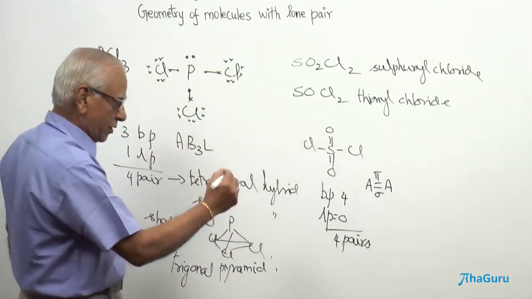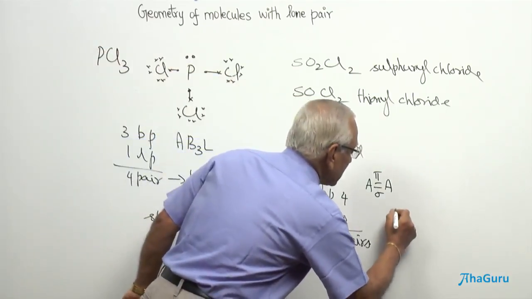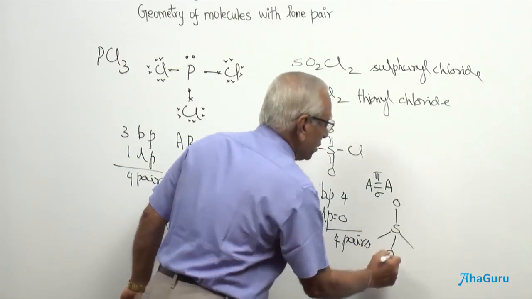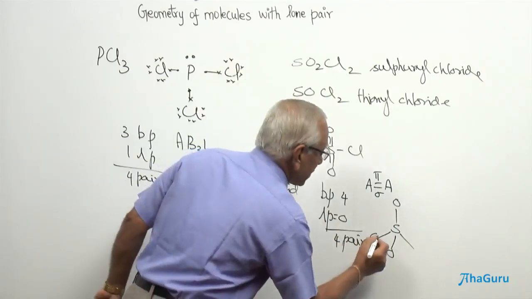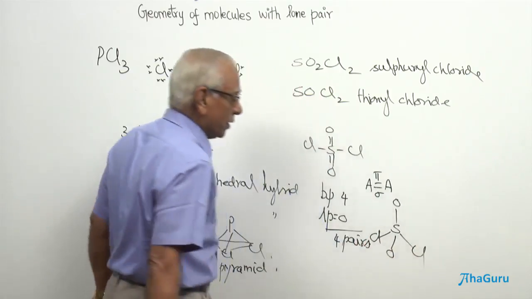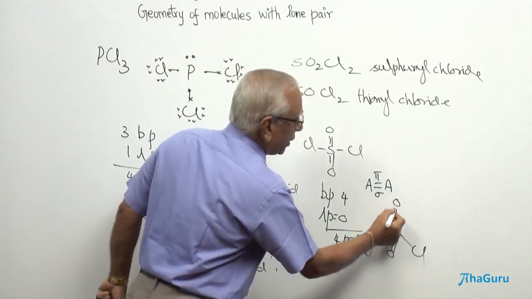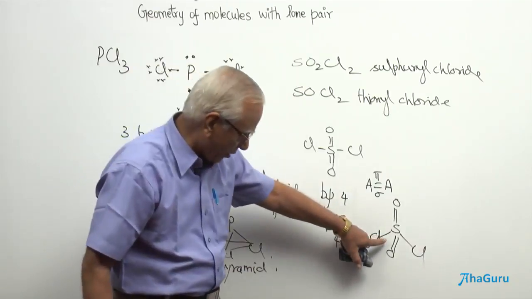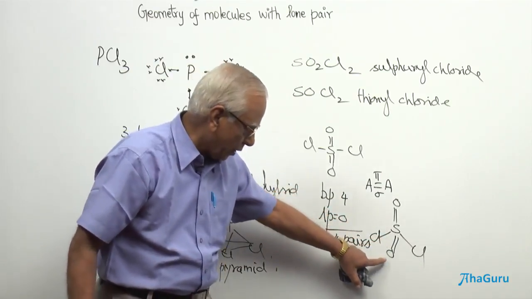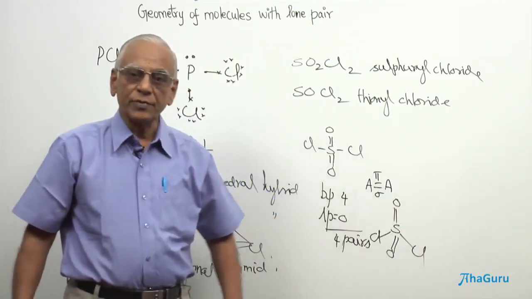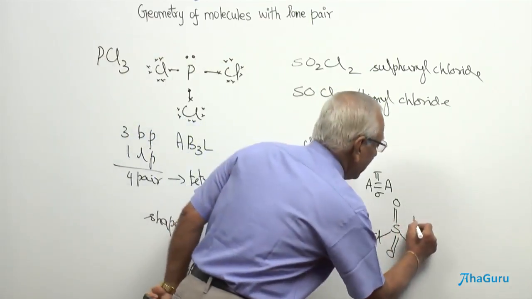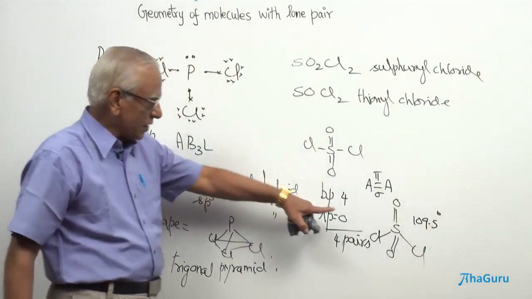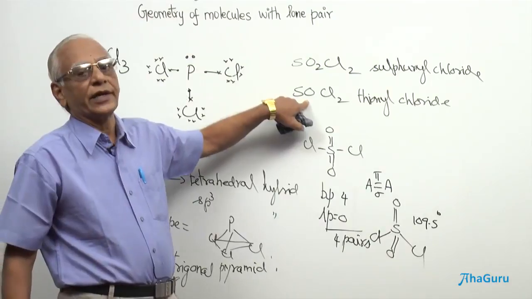Tetrahedral, as usual. So, in this case, this is the skeletal structure. I am not going to include the pi bond here. This is the skeletal structure containing chlorine here. If you want, you can put the double bond here. Isn't it a perfect tetrahedron here? Since it's a perfect tetrahedron, the bond angle between chlorine and oxygen, or chlorine and chlorine, anything should be 109.5. Perfect tetrahedron, 109.5. But that is not going to be the situation in the case of thionyl chloride.